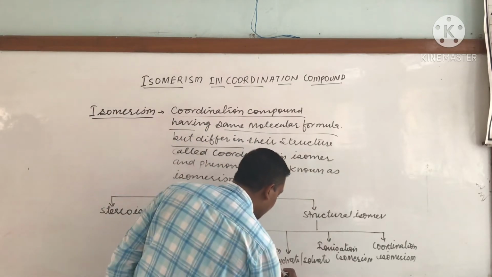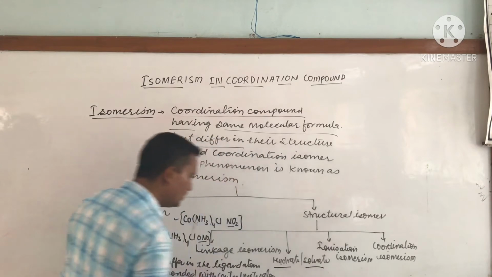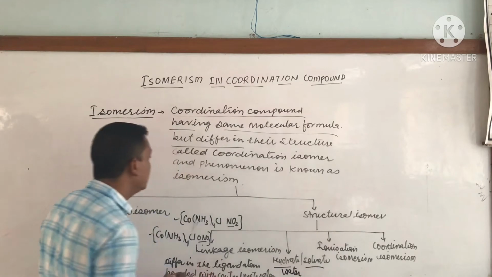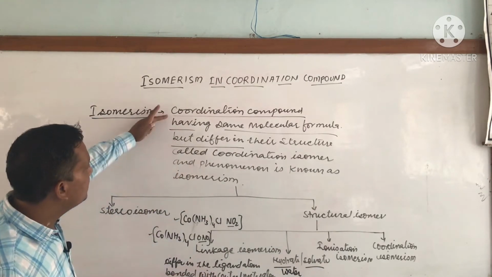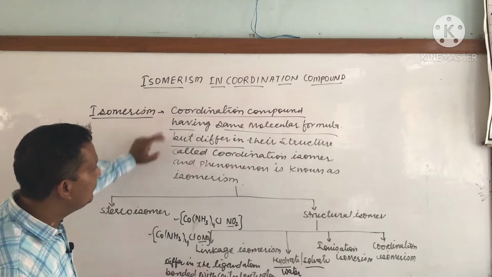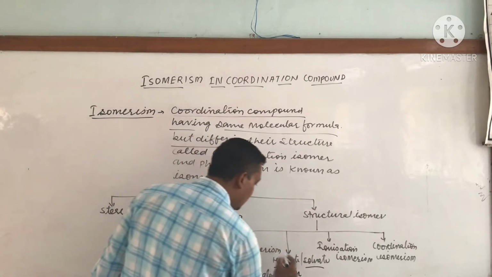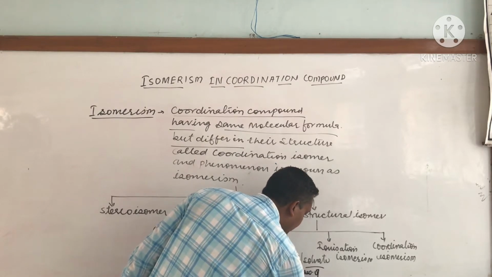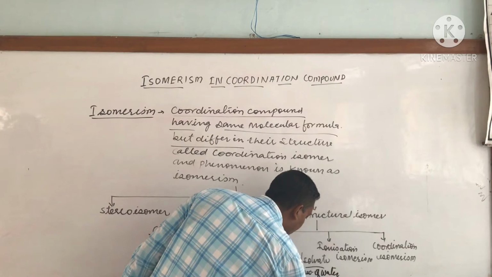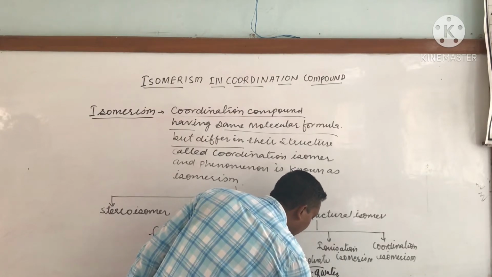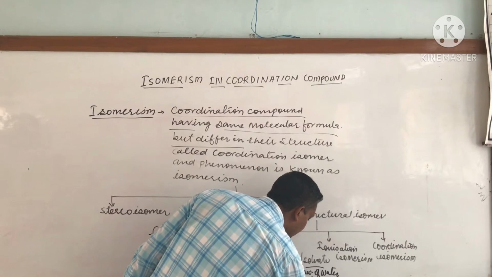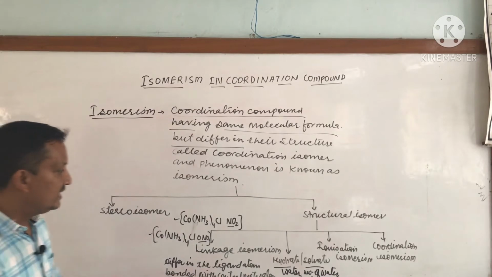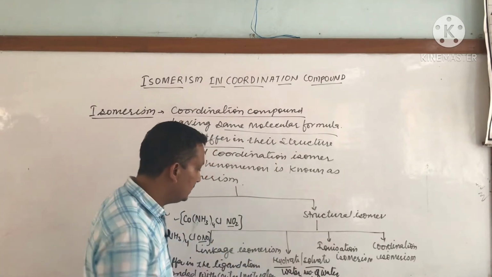Next one, we are taking hydrate isomerism. Hydrate means water. What is the difference? Coordination compounds having the same molecular formula but differing in the number of water molecules acting as ligand. Simple. These are called hydrate isomers.